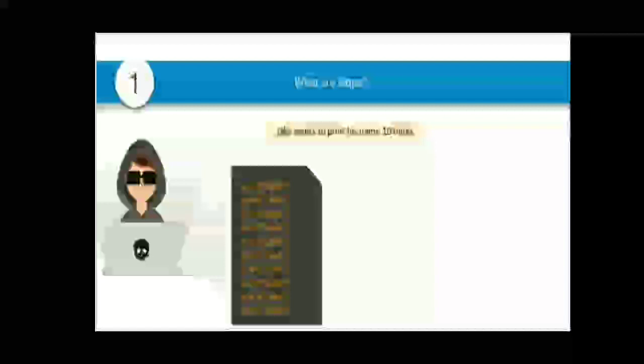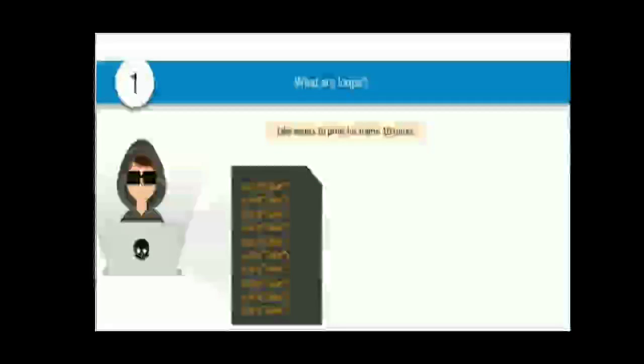Or suppose I want to display 1 to 100 numbers or 1 to 1 lakh numbers, then also I need to write two lines of code which will execute till the 1 lakh time. It means it is a type of statement which executes till the given condition is true. So let us see one example.